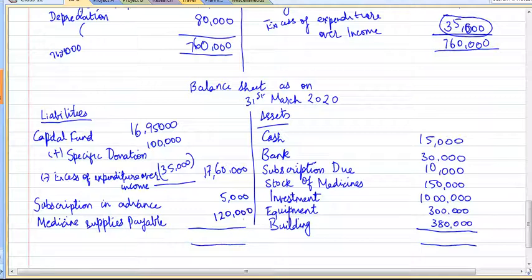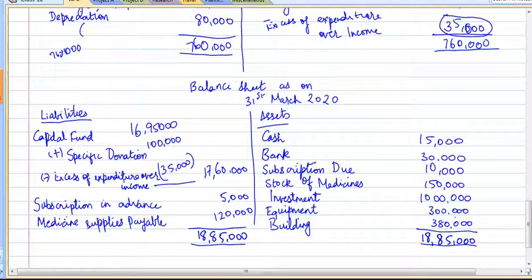Okay, so let's make a total. It comes up to 18,85,000. Again 18,85,000. Okay, so our balance sheet tallies.